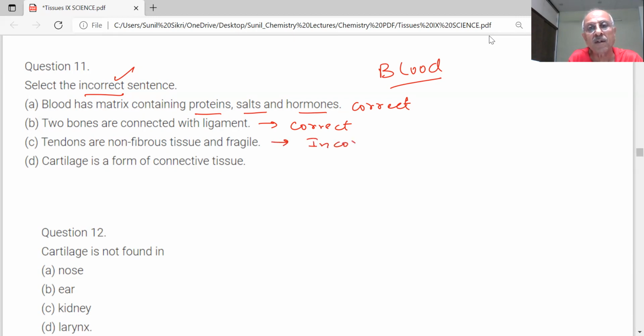The correct statement is that tendons are fibrous tissue. Cartilage is a form of connective tissue. So this is correct. So our answer is C, which is incorrect.